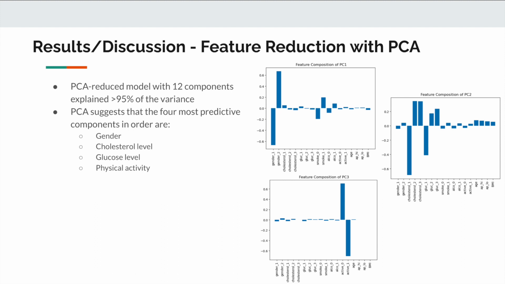A PCA-reduced model with 12 components explained greater than 95% of the variance. This PCA-reduced data was the model used in all subsequent models. Together, the first three components of the PCA model explain over 50% of the variance.